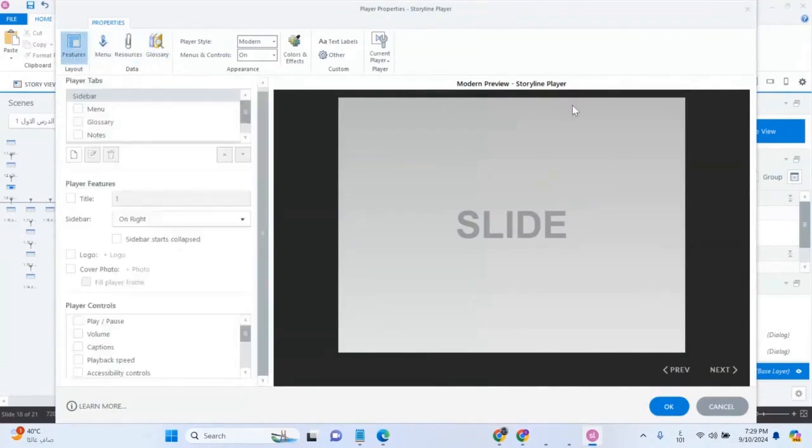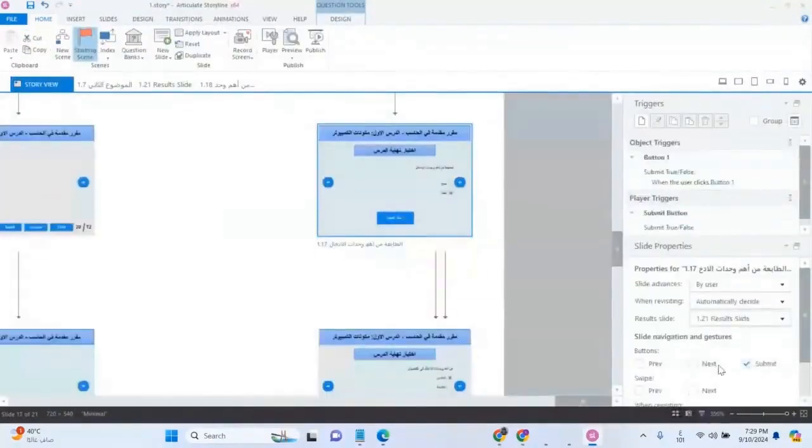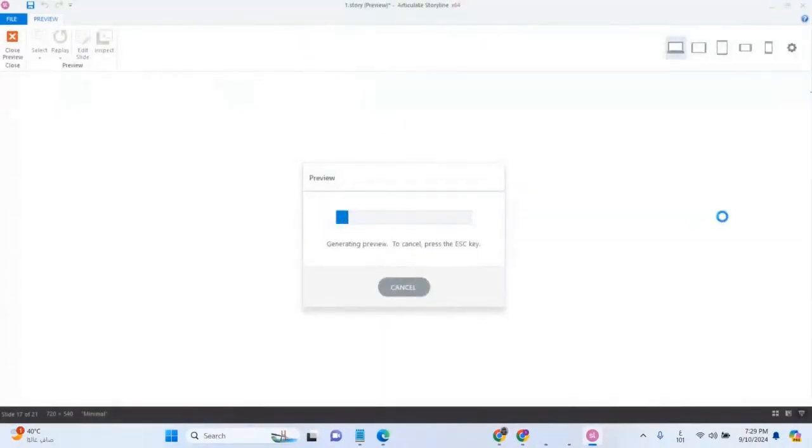I won't remove it, but I've removed all the clutter for now. I've removed all the clutter that I had here initially, so I can work with it. I can still say OK, and you'll see the layout here when I play it. All right, if you click here on preview, you'll find the screen is a bit bigger, and the menu on the left is no longer there.